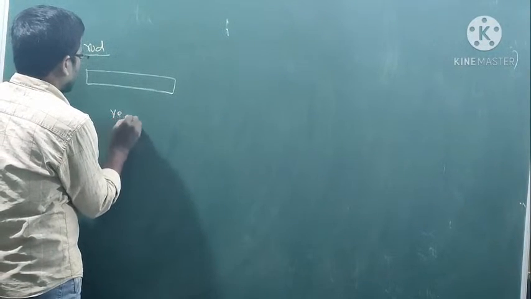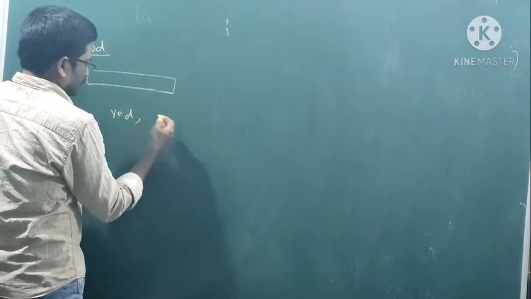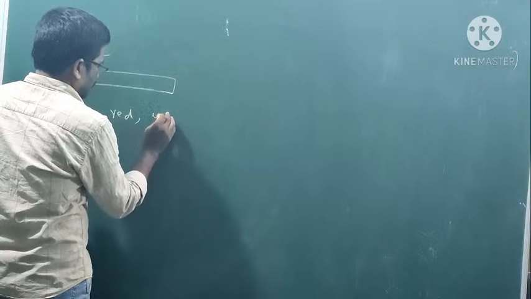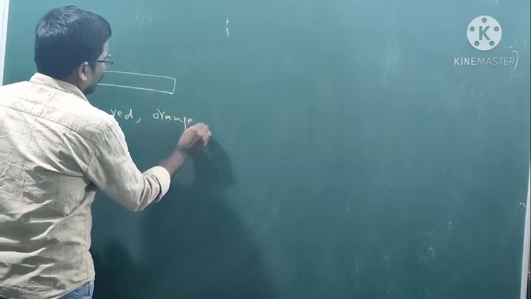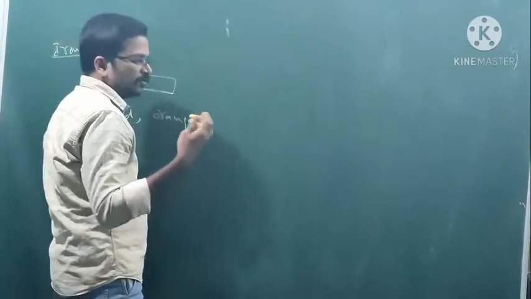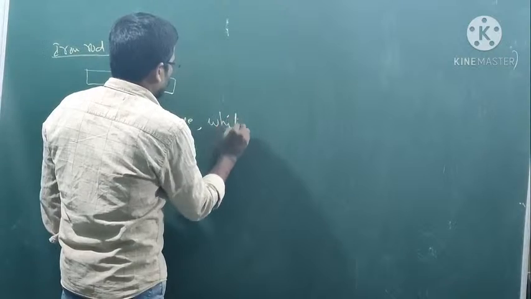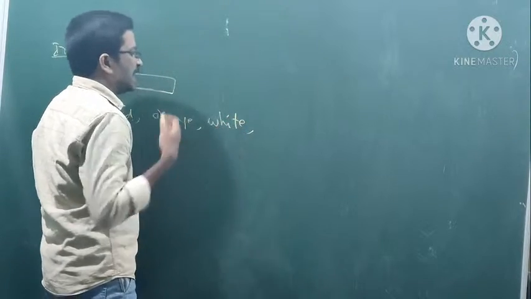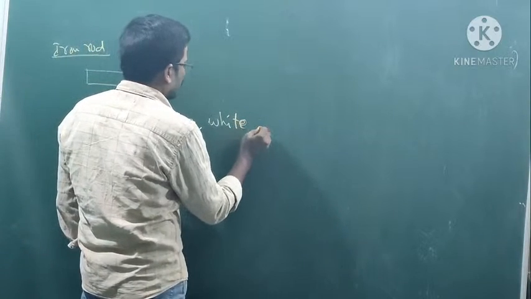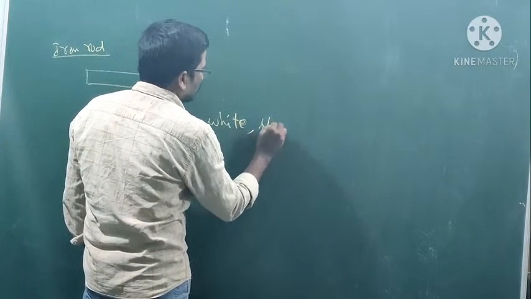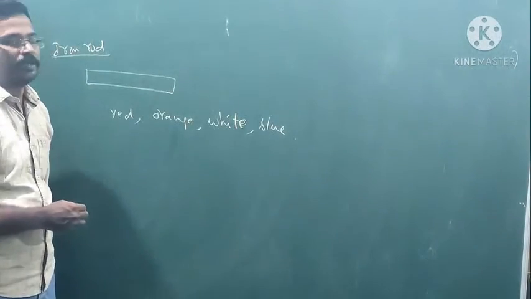Initially it is red, and then it may change to orange, and then if you heat continuously, it changes to white, and then with more heat it can turn into blue color.